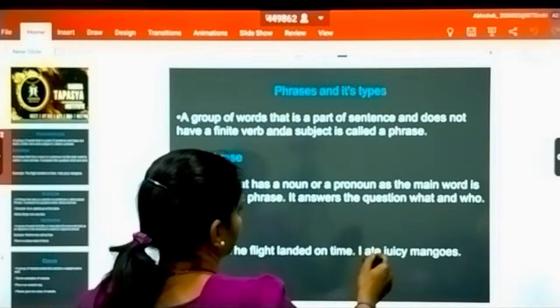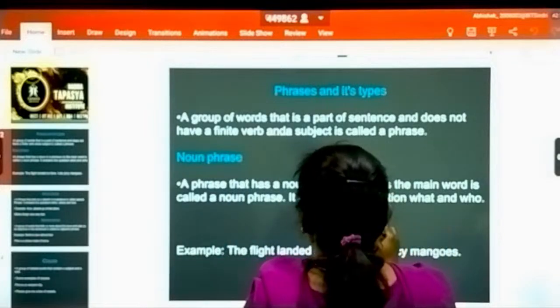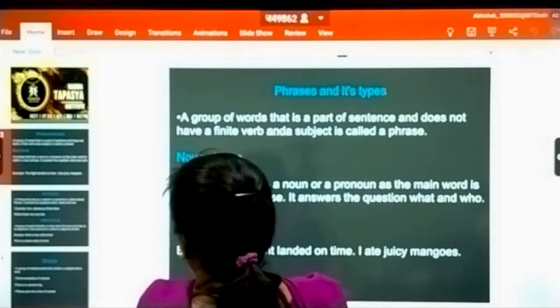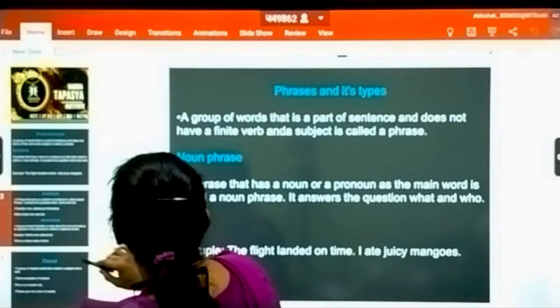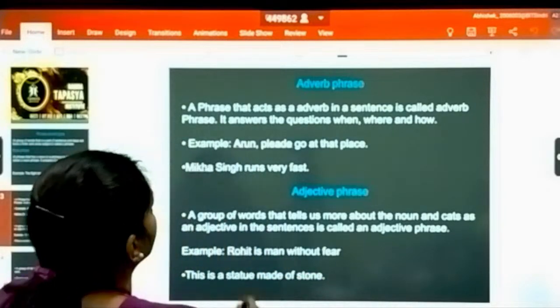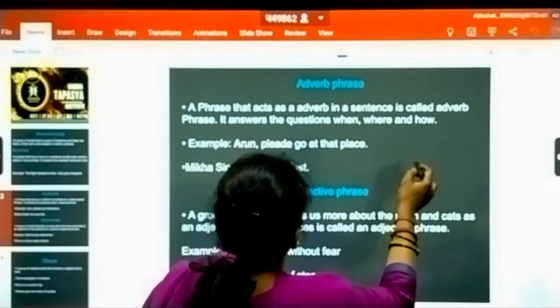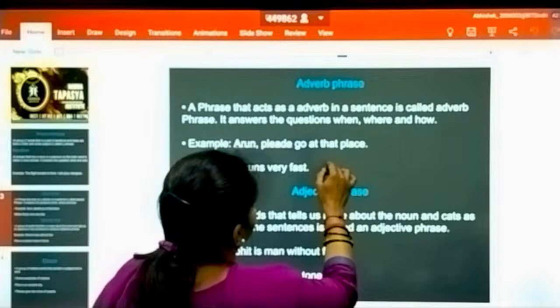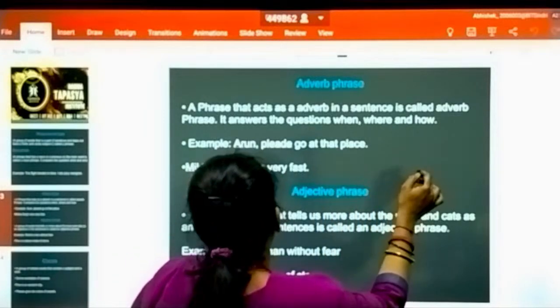Okay, we have done with the noun phrase. Adverb phrase: the phrase that acts as an adverb in a sentence is called an adverb phrase. It answers the questions where, when and how.